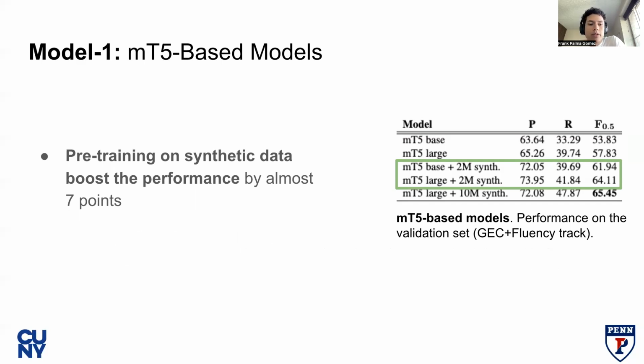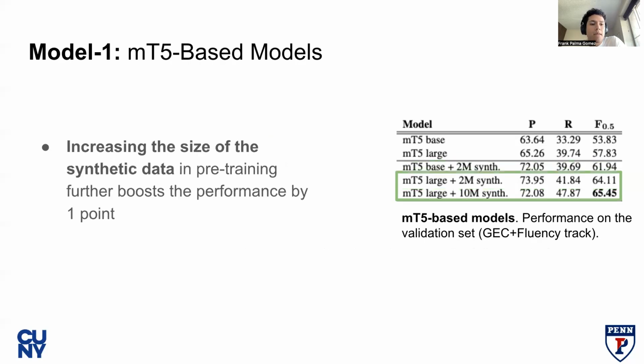We find that pre-training on synthetic data boosts the performance significantly by 7 points. MT5 base plus synthetic, the third row, achieves a score of 61.94, while MT5 large plus synthetic, the fourth row, scores 64.11. Lastly, we find that increasing synthetic data to 10 million examples, the last row, boosts performance by 1 point to a final score of 65.45.